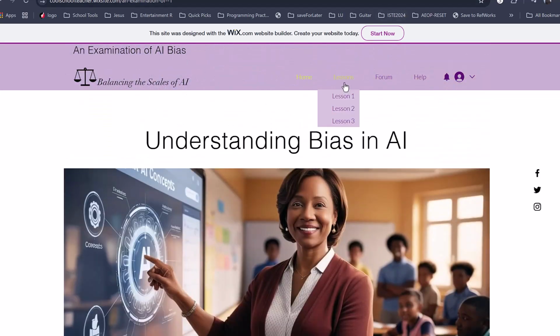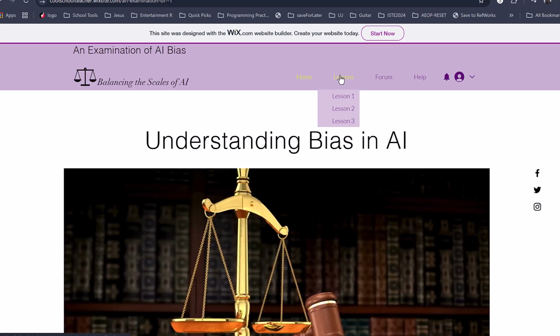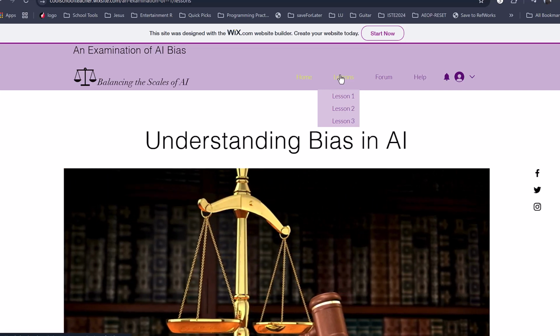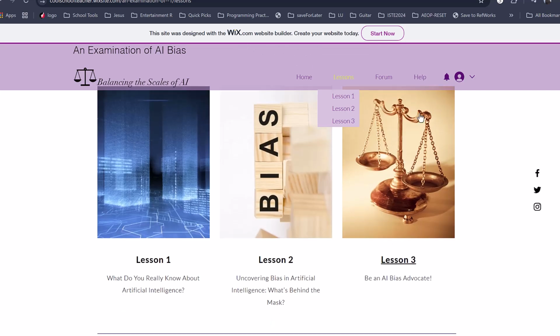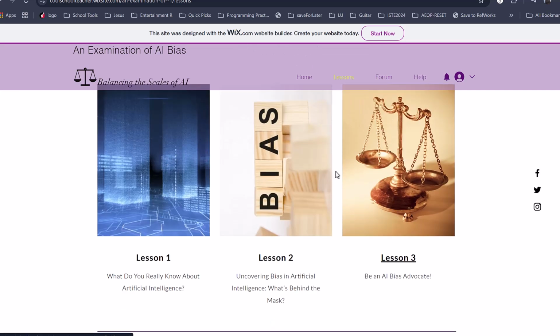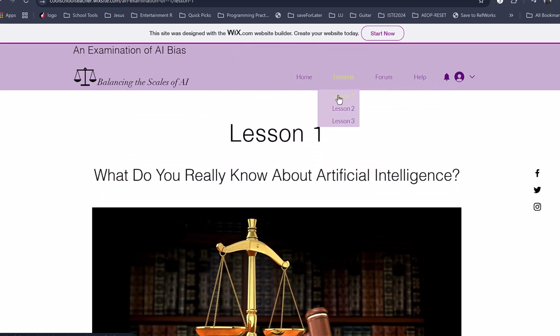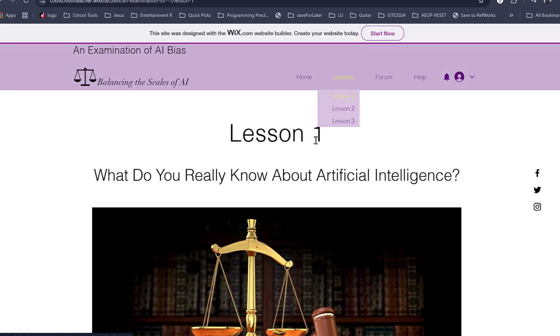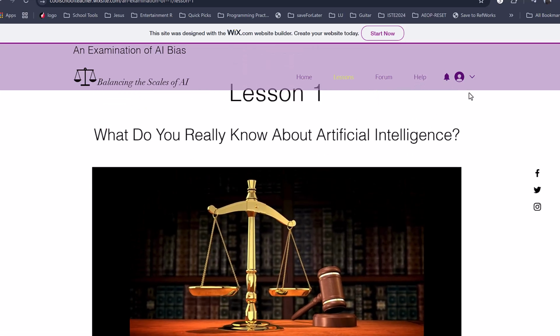The menu bar at the top, we have our home page, and we can go to our lessons. If I click on lessons, it takes us to a lessons page where I can click on each individual lesson, or I can just click on each lesson unit and it will take me to the lesson page.